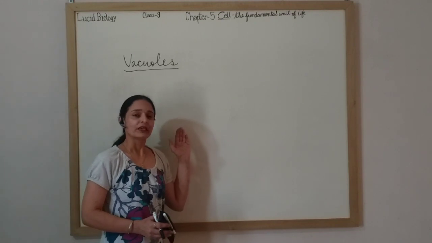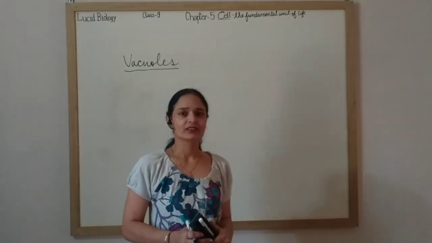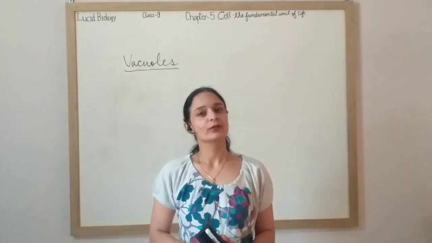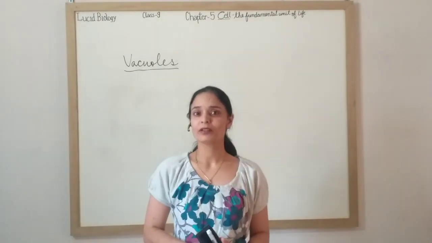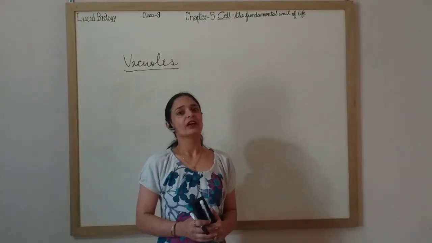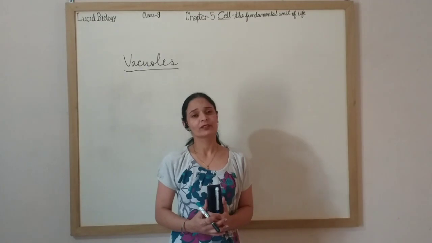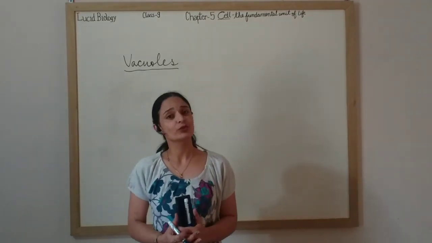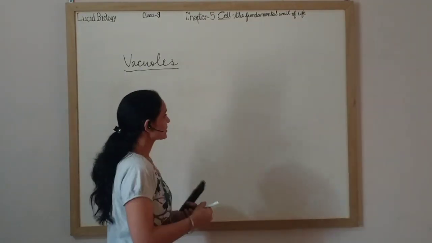Vacuole. Vacuoles are present in all the cells. In animal cells, vacuoles are small in size and more in number. But in plant cells, there is a large central vacuole. Similarly, in fungi also, there is a large vacuole present. So just have a look.